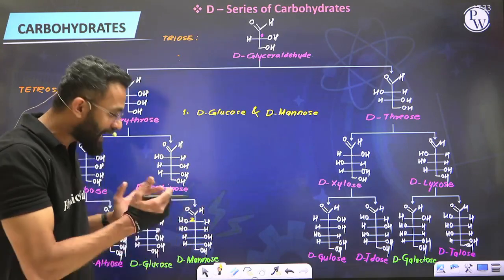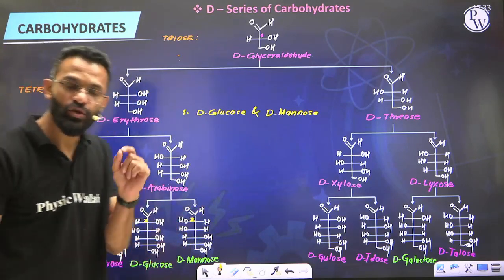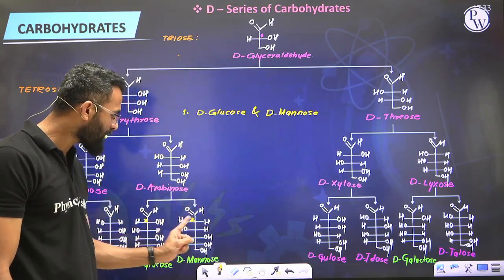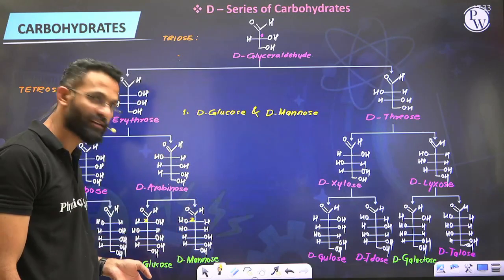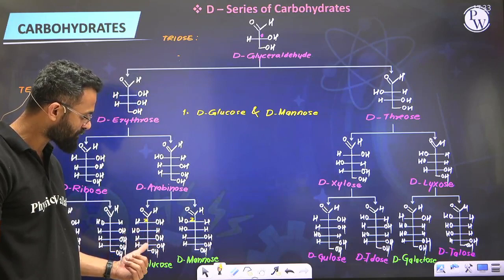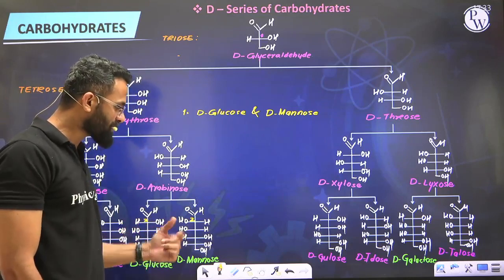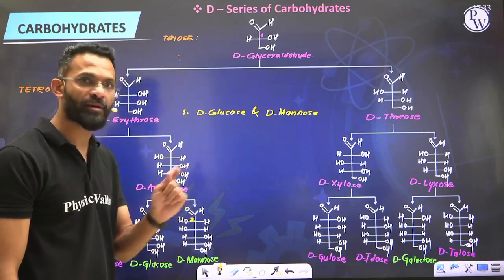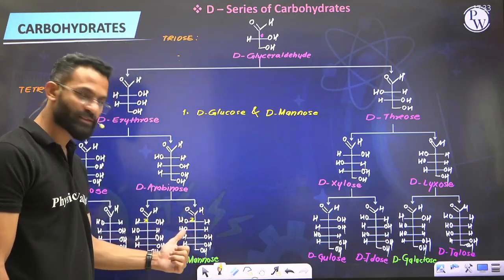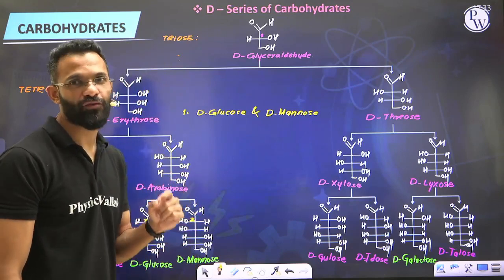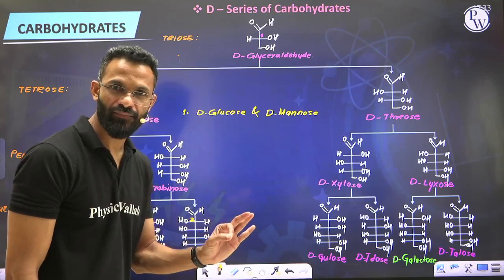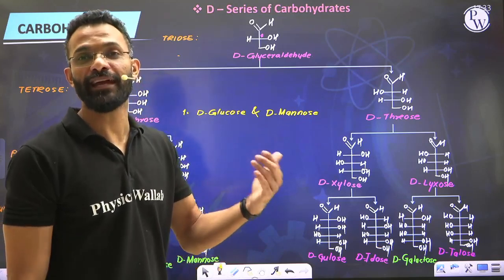But these are that kind of diastereomers whose configuration is different only at one chiral carbon atom out of many, isn't it? There is the second carbon which is chiral, third is chiral, fourth is chiral, fifth is also chiral. But out of these many, the configuration differs only at carbon number 2. So listen to me carefully. A pair of diastereomers which differ in their configuration only at one chiral carbon atom other than the hemiacetal carbon.